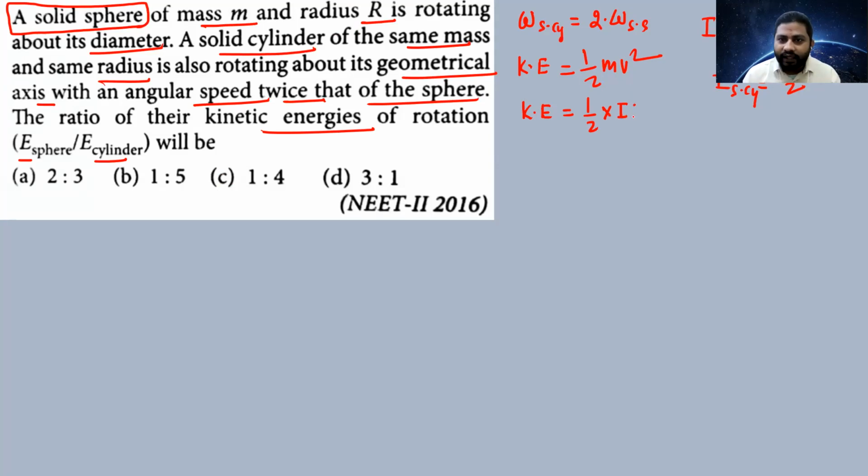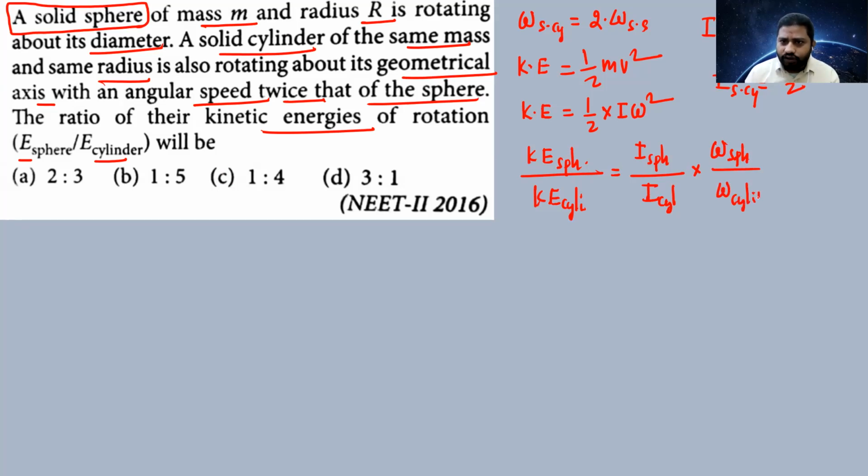And v square will be represented with omega square. So kinetic energy of the sphere divided by kinetic energy of the cylinder is equal to I of the sphere divided by I of the cylinder, into omega of the sphere divided by omega of the cylinder, whole square. Square is also there because it's omega square. Only substitute the values, the rest remains.